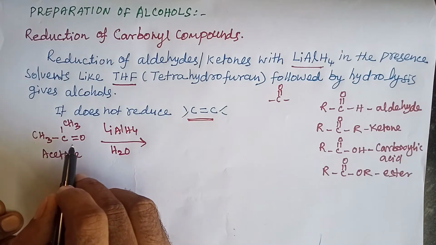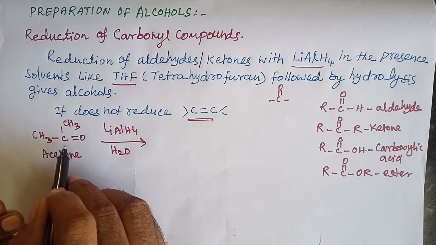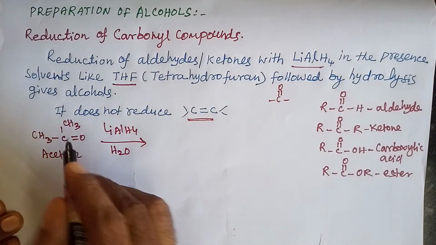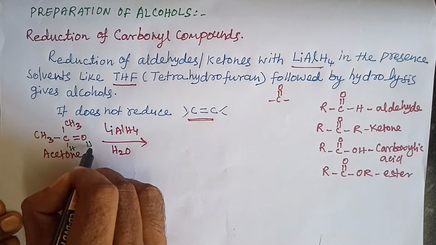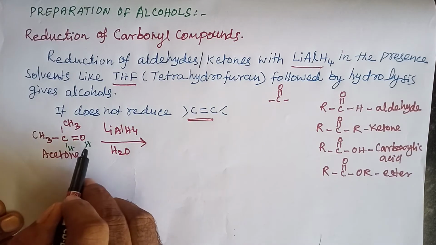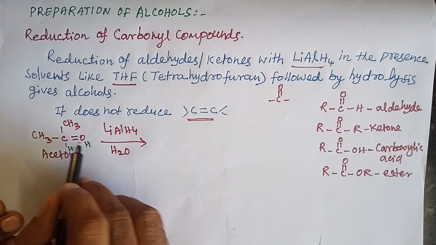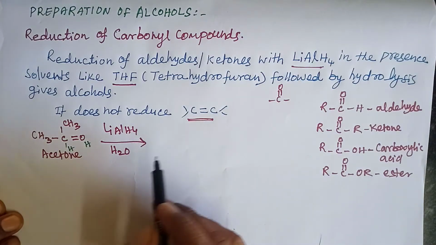Here there is the addition of two hydrogens, one hydrogen here and one hydrogen here. With the addition of two hydrogens, the double bond oxygen becomes a single bond oxygen, and this conversion is also called reduction.